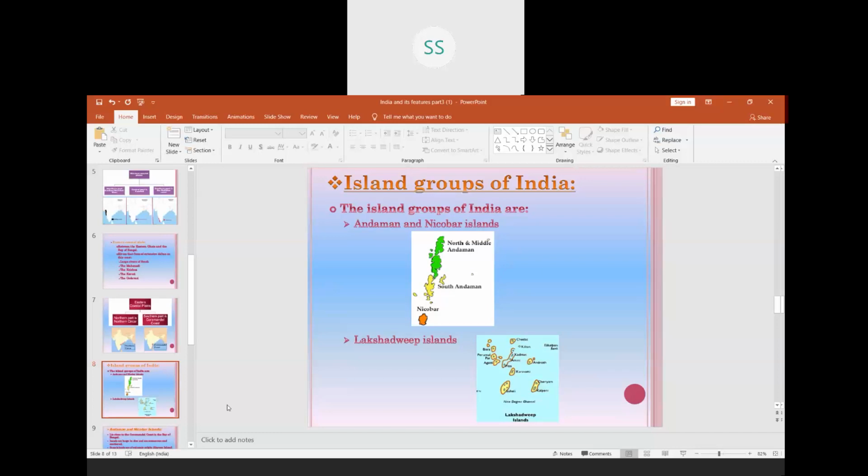Now, where do these islands lie? Andaman and Nicobar Islands lie in Bay of Bengal in the southeast of India. And Lakshadweep Islands, they lie in the southwest part of India in Arabian Sea. Now let us see how these islands are formed.